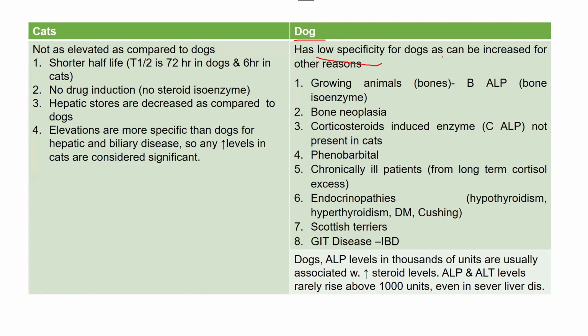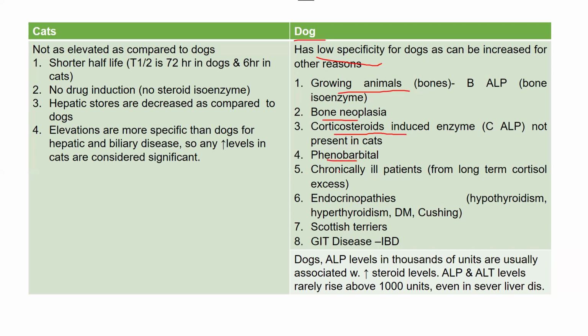That ALP rise in dogs does not specifically indicate that, oh, here we have ALP rise, so that means for sure it has liver damage. Why? Because in case of dogs, ALP can be raised for many other reasons, like growing animals. The growing animals have bone isoforms. Similarly, bone neoplasia can also be increasing the levels.